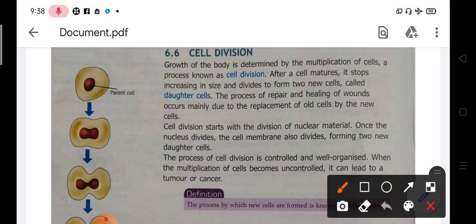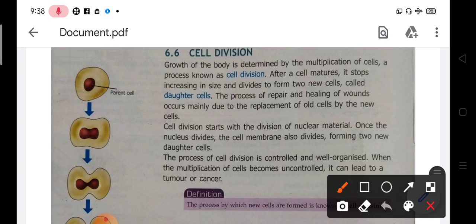Sometimes if we get an injury, during that time the cells are damaged. And after some time, we find that the wound is healed up. This healing of the wound is done by repairing, and this repairing is done by cell division. That means the cells divide and heal up the wound. New cells are formed to cover the wounded area. So the process of repair and healing of a wound occurs mainly due to the replacement of the old cells by the new cells. Old cells which are dead are replaced by new cells, and new cells are formed by cell division.